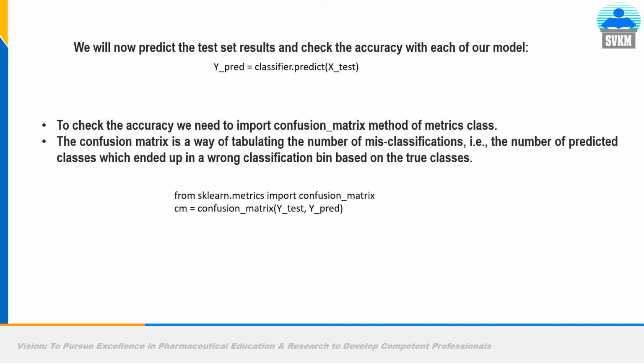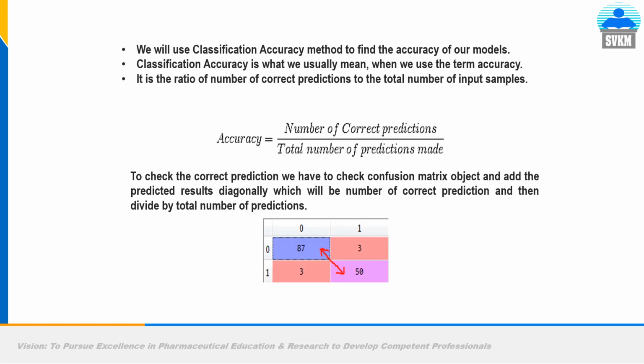So what is the command for this? From sklearn.metrics import confusion_matrix. cm = confusion_matrix(y_test, y_predict). This command will give you the result finally.